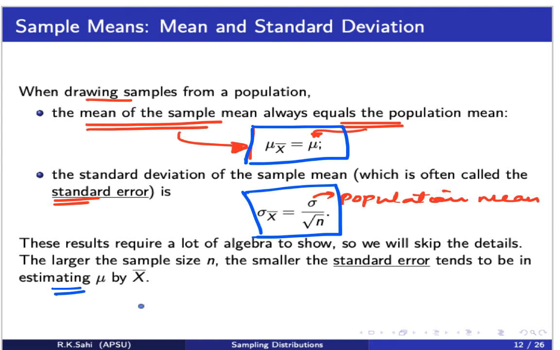Once again, the mean of the sample mean is the same as the population mean, and the standard deviation of the sample mean is given by the population standard deviation divided by the square root of the sample size. Larger the sample size, smaller the standard deviation of the sample mean. They go in inverse. Smaller the sample size, larger the standard deviation of the sample mean. Keep these facts in mind. This is a very important slide, guys.